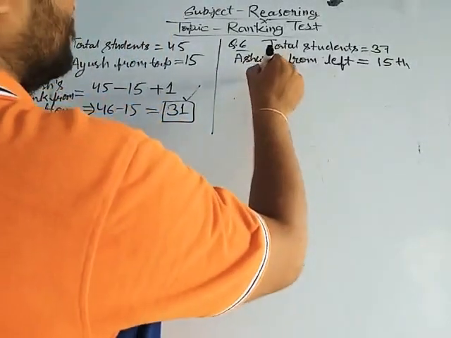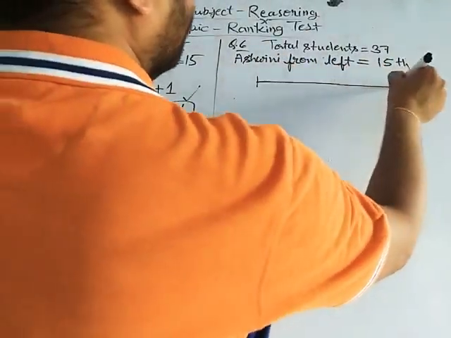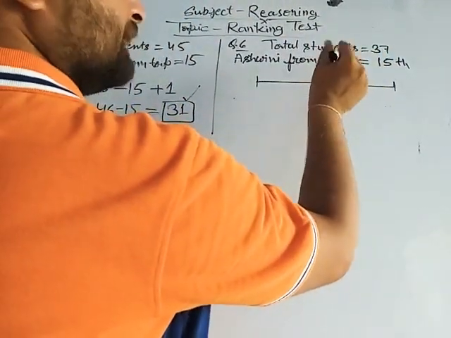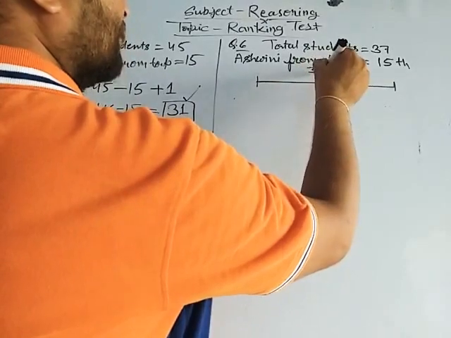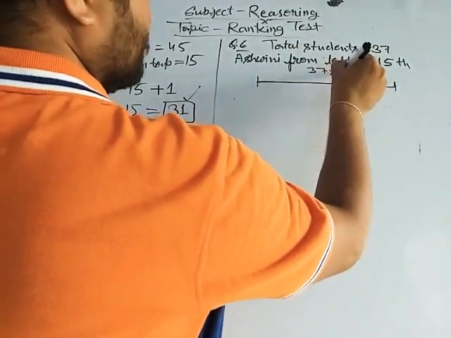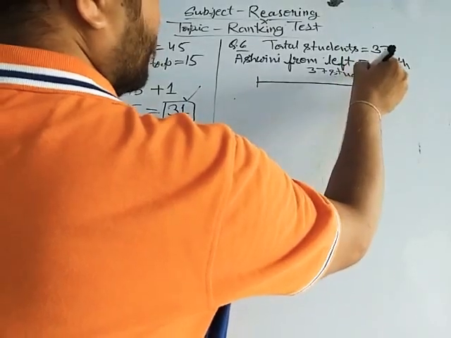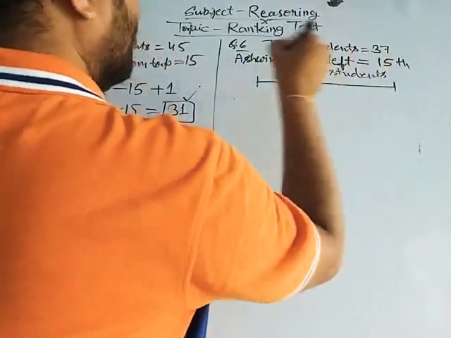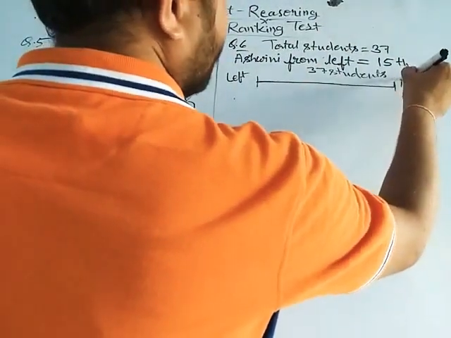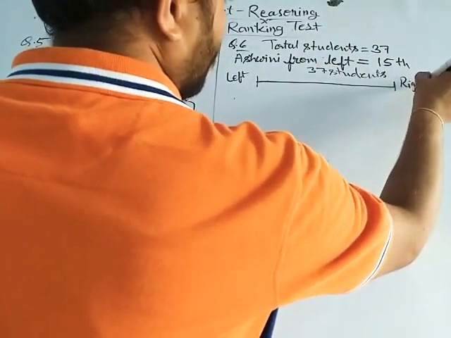Now let's see. First of all, it's a row of 37 students. Now it's left hand of row, it's right hand of row.